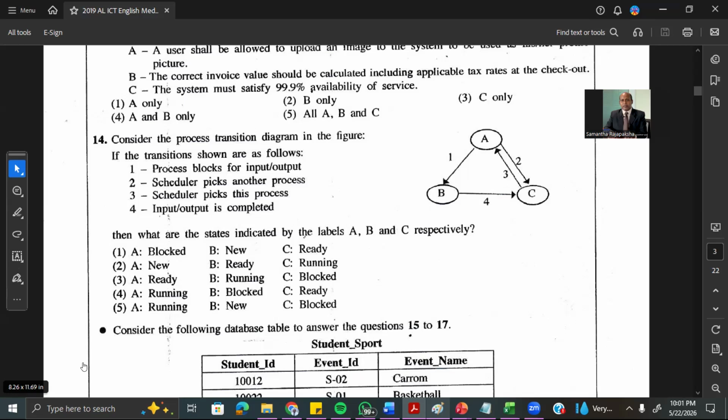From there, you select the process to execute. Then A should be running. While it is running, it comes back to the waiting state. So therefore, the answer should be the fourth one. C should be ready. A should be running. B should be blocked for waiting. Answer is the fourth one.